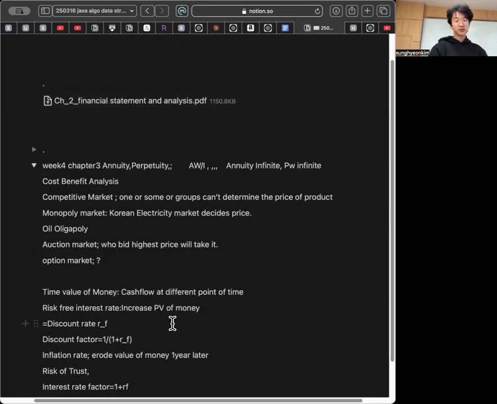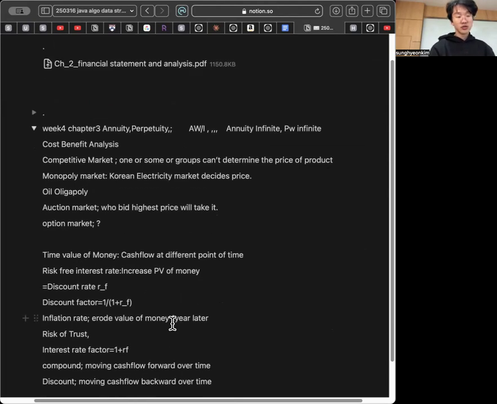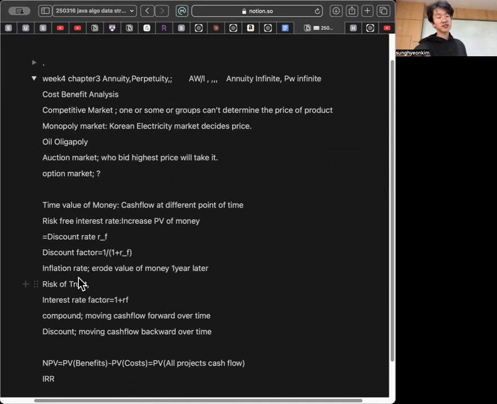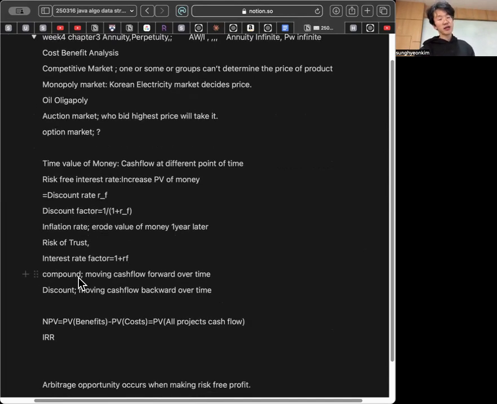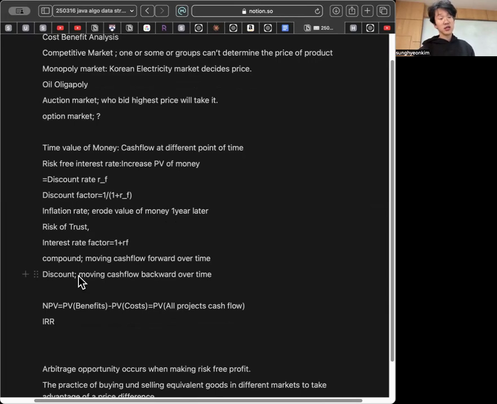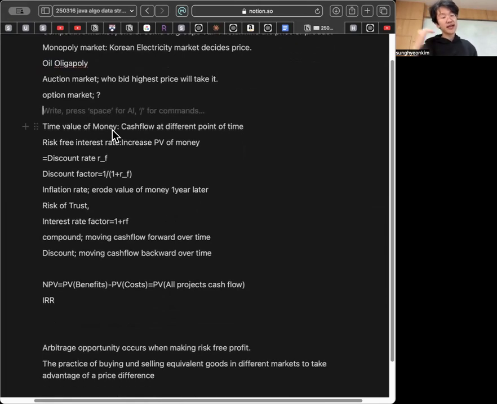And for this week, we will talk about Chapter 3, financial decision making and the law of one price, cost benefit analysis, and competitive market, in which no one or no group can determine the price of a product. On the opposite side, there is monopoly market, such as the Korean electricity market, which decides price by only one government-related company that sells, and oligopoly is also a non-competitive market, and auction market is where whoever bids the highest price will take it.